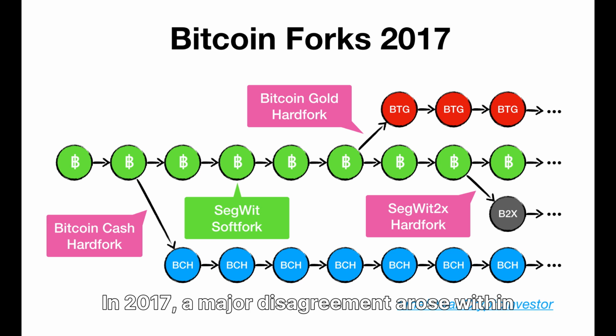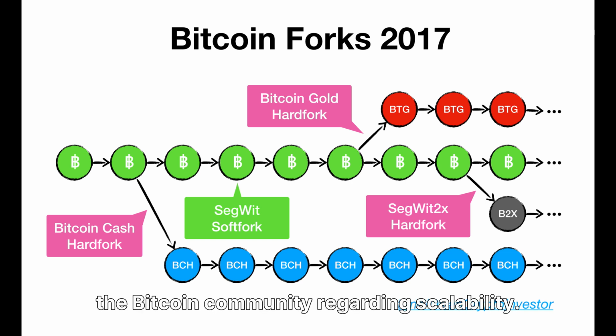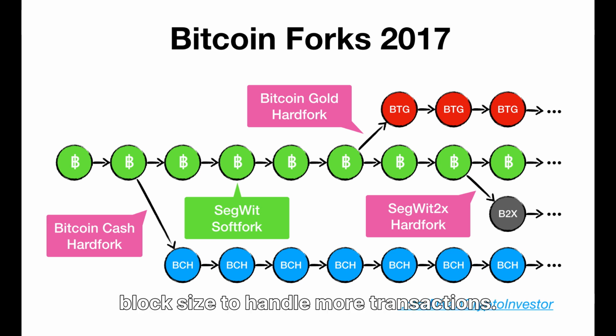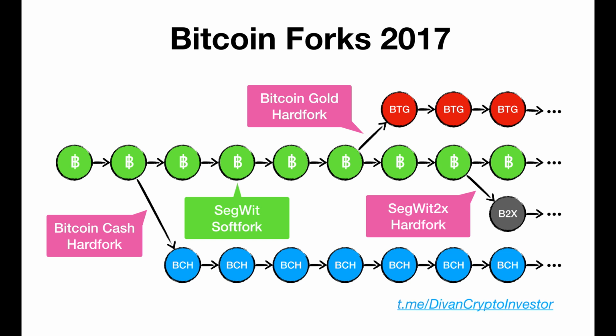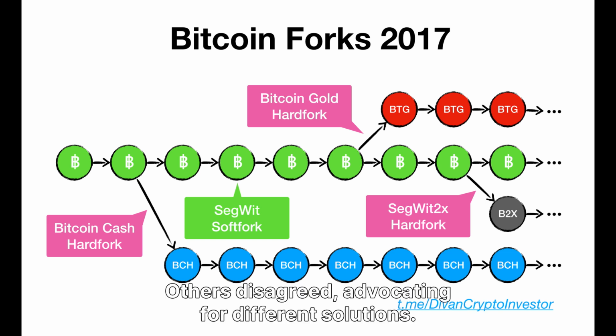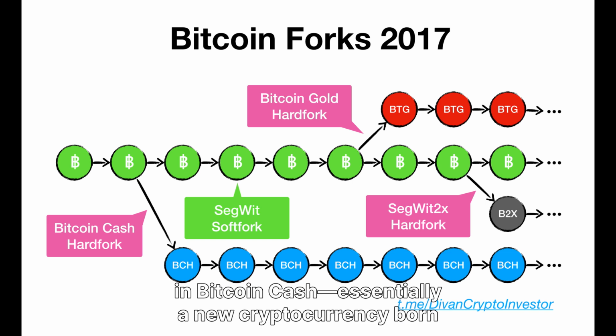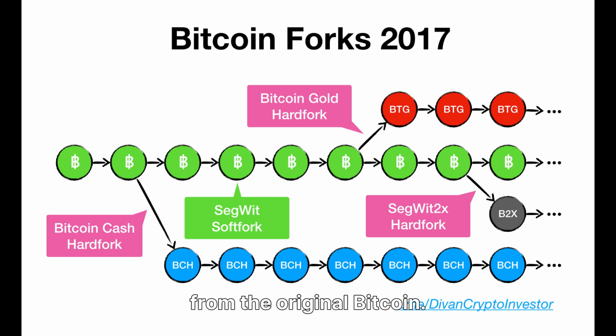In 2017, a major disagreement arose within the Bitcoin community regarding scalability. Some believed that Bitcoin should increase its block size to handle more transactions. Others disagreed, advocating for different solutions. This led to a hard fork, resulting in Bitcoin Cash, essentially a new cryptocurrency born from the original Bitcoin.